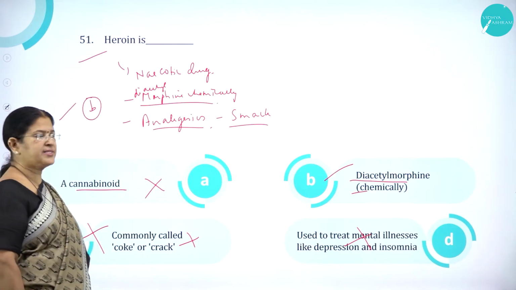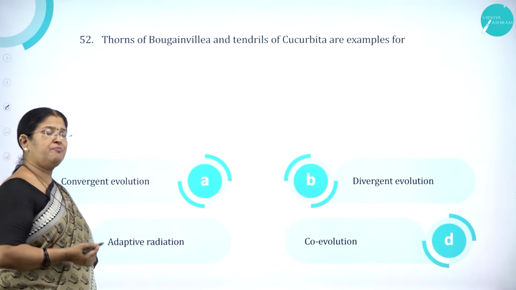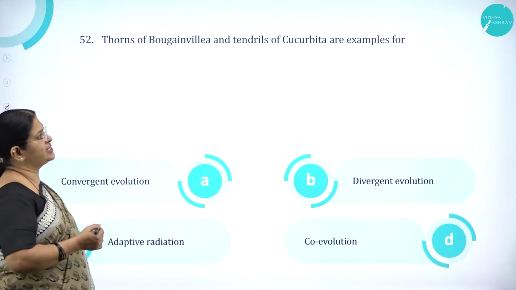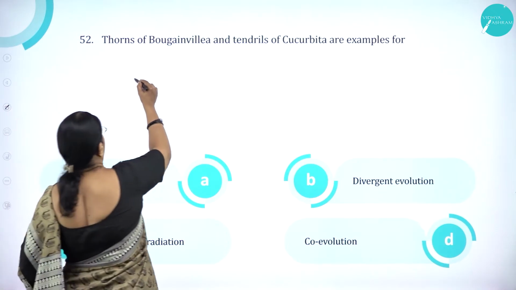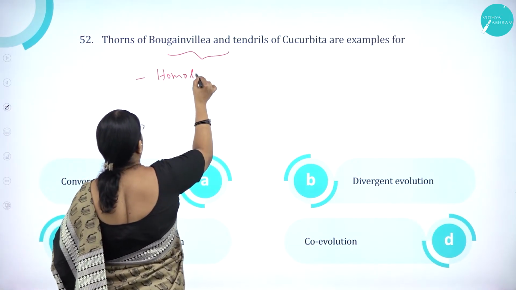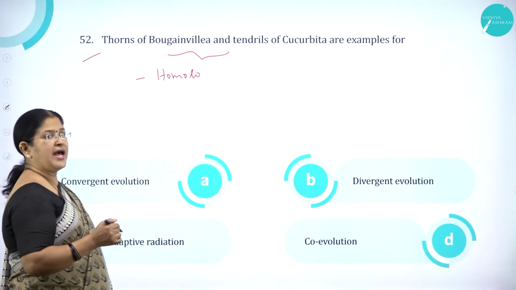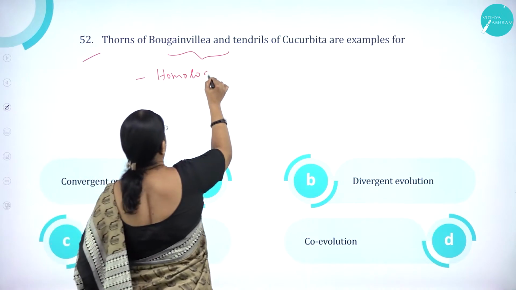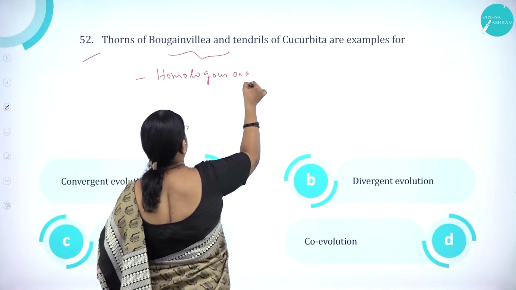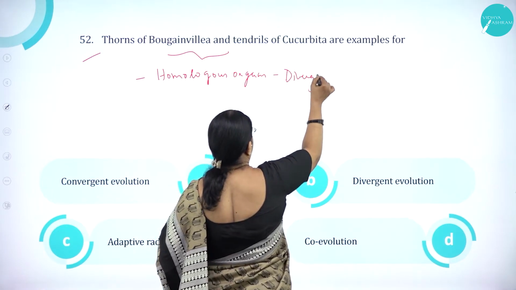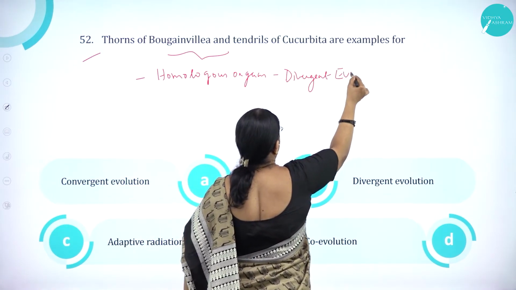Option B is correct. Thorns of bougainvillea and tendrils of cucurbita are examples of... These are called homologous organs, which is also an example for divergent evolution.